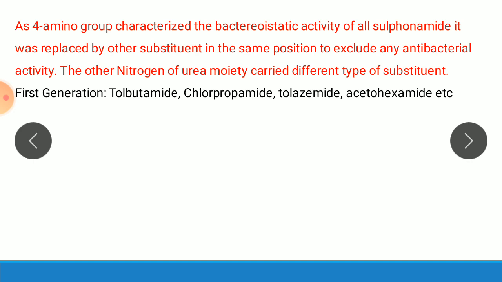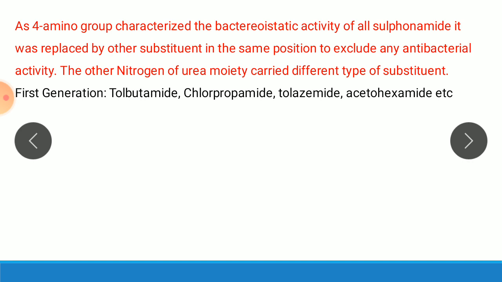So the 4-amino group characterizes the bacteriostatic activity of all sulfonamides. If we replace this amino group on the fourth position by another substituent, then no antibacterial activity is obtained, but it shows the hypoglycemic effect. The other nitrogen, called N1 nitrogen of the urea moiety, carries different types of substituents.